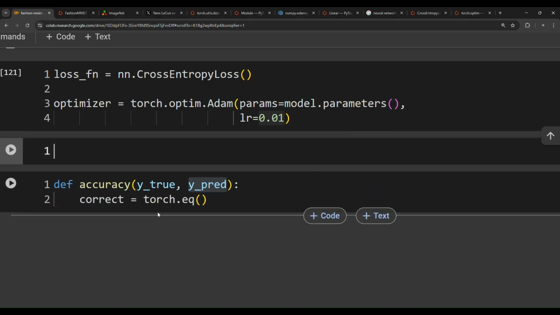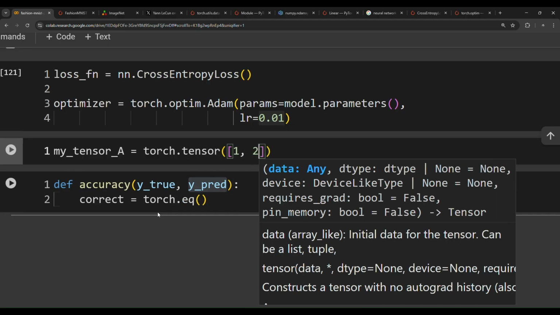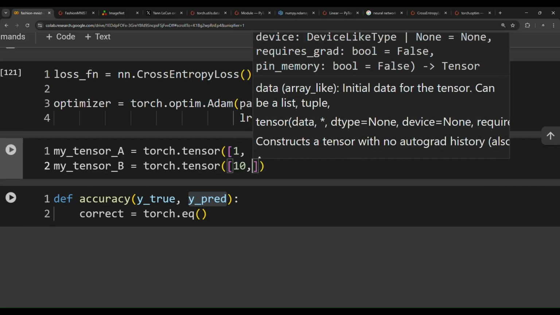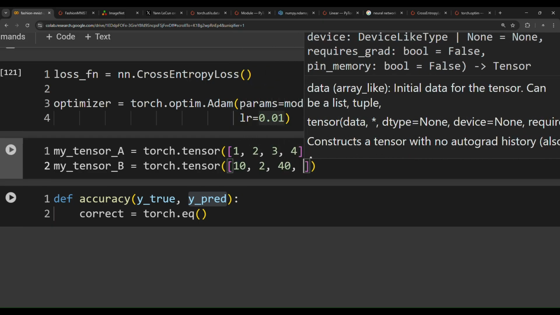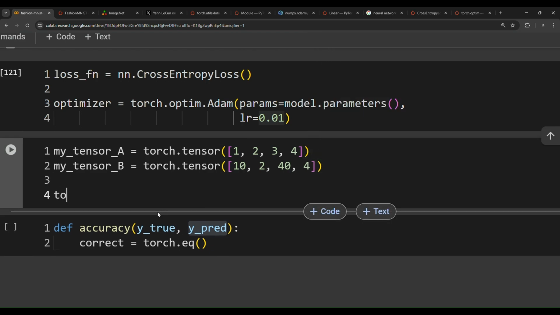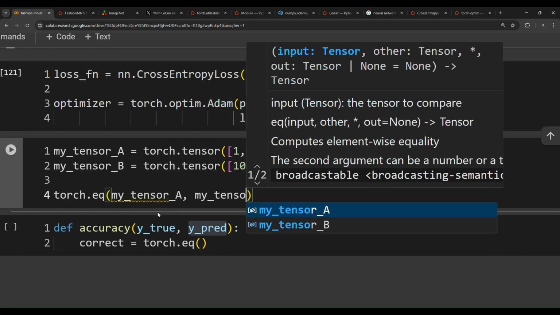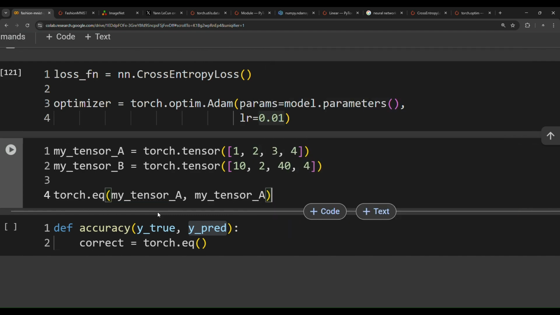So just for example, if you have a tensor, say my tensor A equals torch.tensor, and then we pass in 1, 2, 3, 4. And then if you have my tensor B equals torch.tensor, and then pass, for example, 10, 2, 40, 4. Now, if we use the torch.eq function and then pass in here my tensor A and then pass in here my tensor B, it's going to compare these two tensors.